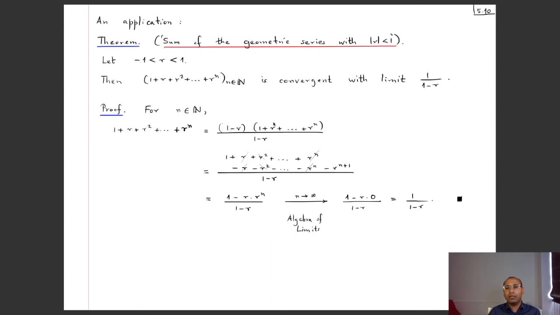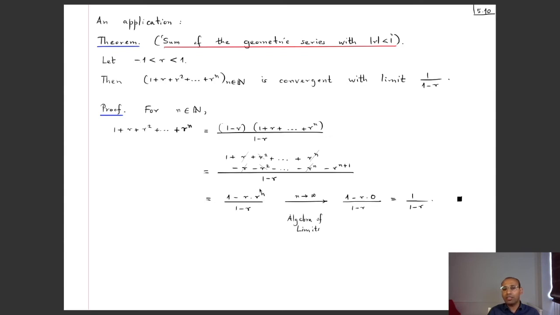Well, you see that 1 will multiply each of these, reproducing this. So you get 1 plus r plus r squared and so on up till r^n, and then minus r will also multiply these things, which will produce minuses of these things. So you'll get minus r all the way up till minus r to the power n plus 1. And you see most of these terms cancel and only the first and the last one remain. So it's as if the last term has been brought in contact with the first one. So in that sense, it's a telescoping sum. It telescopically collapses. So you have 1 minus r to the power n plus 1, which I can write as r times r^n.